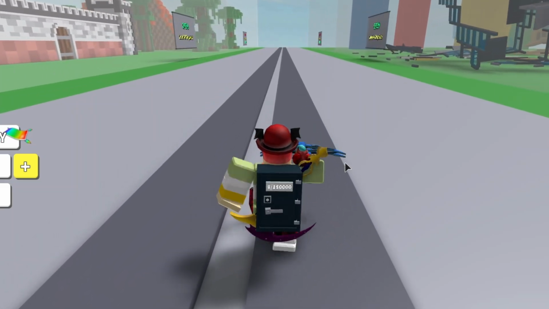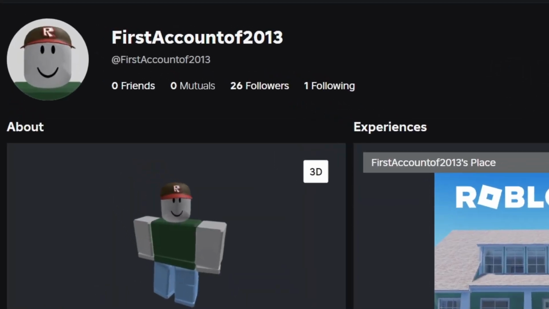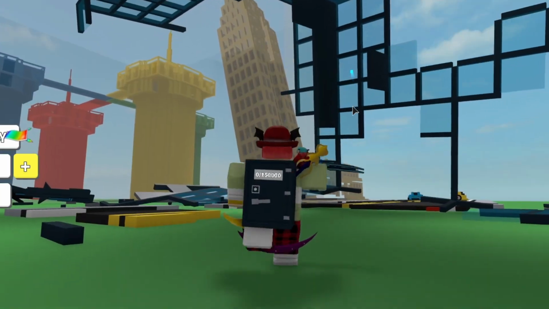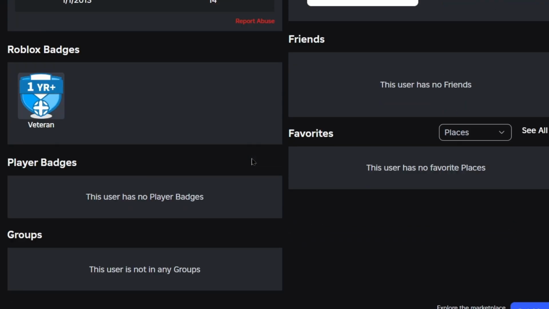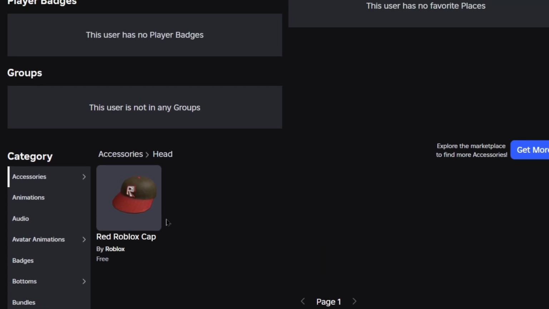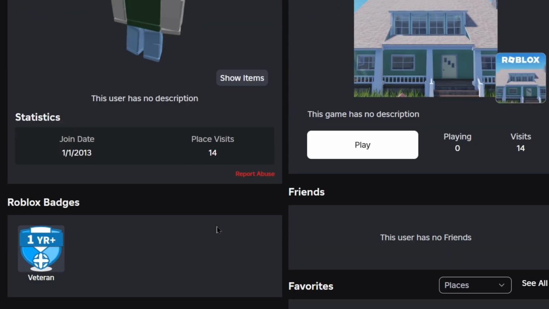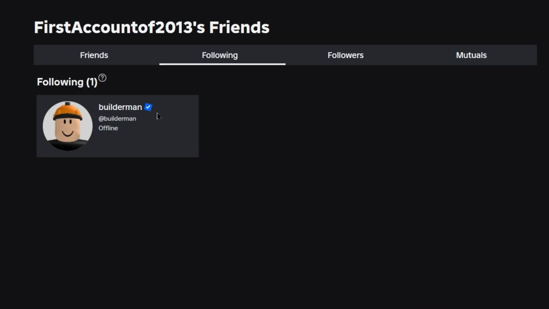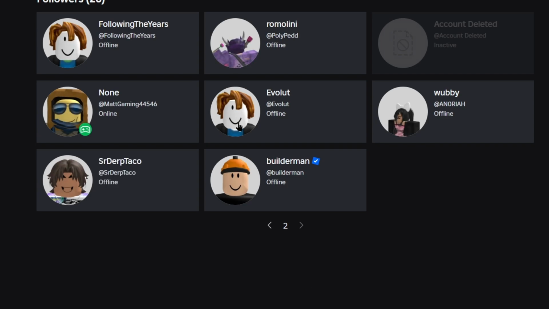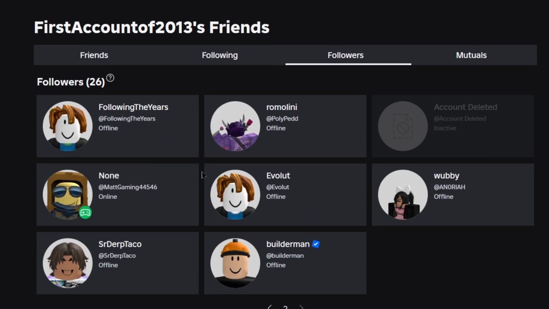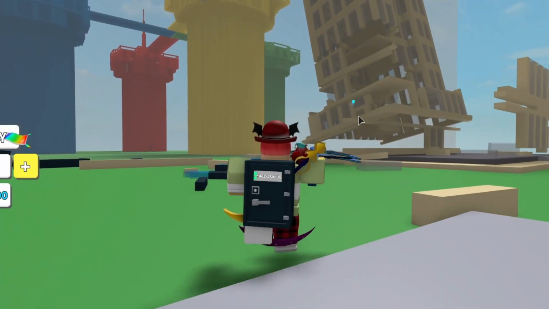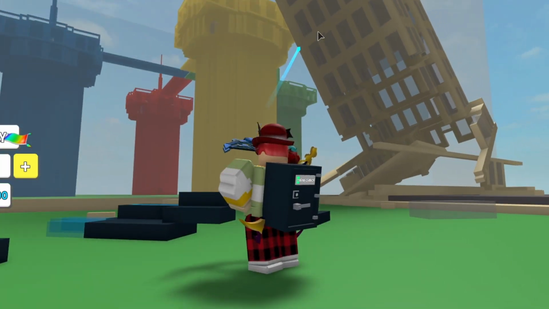So the next account also relates to this, but first account of 2013, perfect username. It was presumably the first account created in 2013, and well, this is also just a blank account, but it does have the red Roblox cap, which is very nice. That's a free hat. And this account is following one person, Builderman. If you look at their followers, it's Builderman, because Builderman would automatically follow everyone who signed up during this time until 2015, I believe. So yeah, it was presumably the first account of 2013.